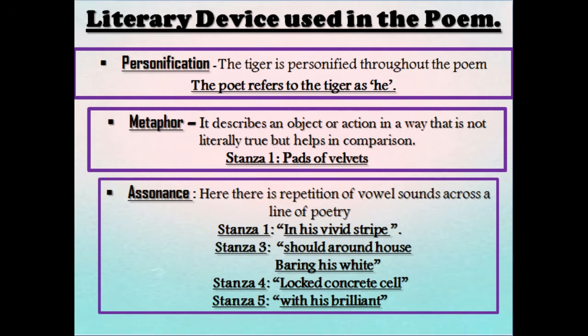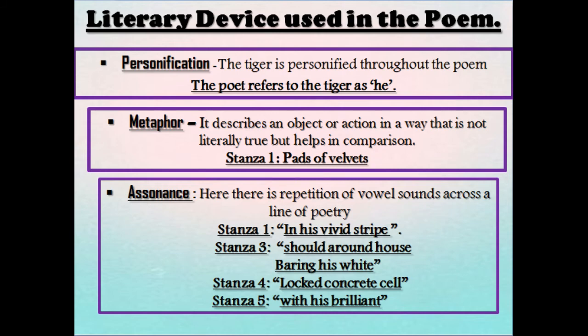Now let us quickly go through the literary devices that are used in the poem. The first thing is personification. The poet has personified the tiger throughout the poem. The poet refers to the tiger as he. The second literary device used here is metaphor. Metaphor is the comparison made between two things which may literally not be true, like in stanza 1, pads of velvet.